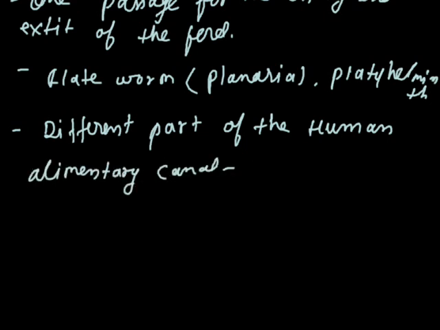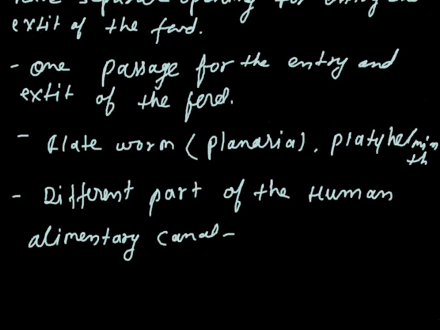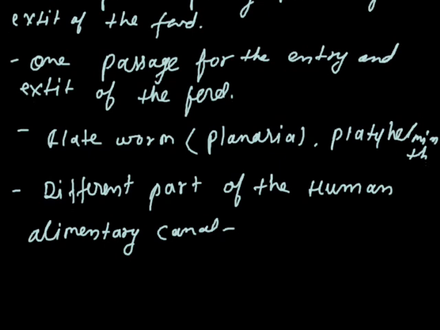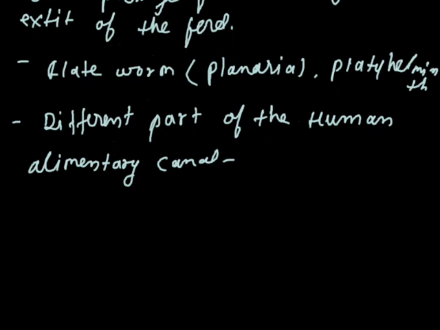If I would like to discuss how it works and what kind of structure it has, we always have a prescribed diagram of the human alimentary canal, and we start the diagram like that.